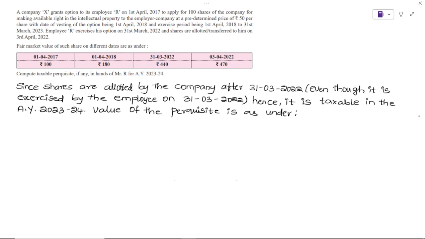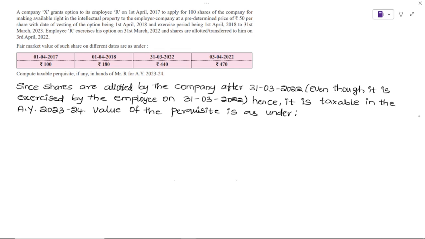Let us do that. Write down. Since shares are allotted by the company after 31st March 2022, that is on 3rd April 2022, that means the previous year is 22-23, right?